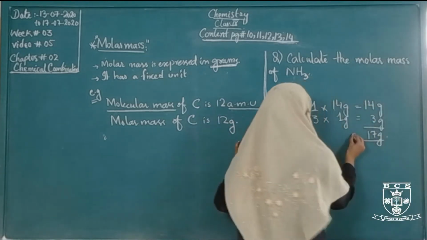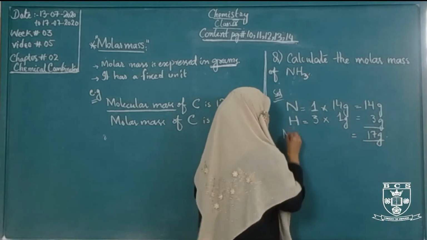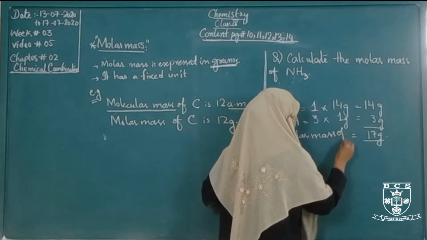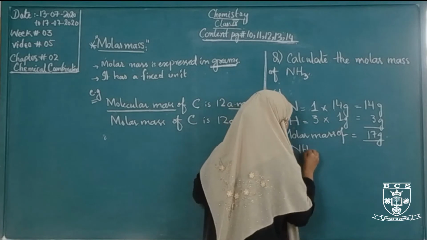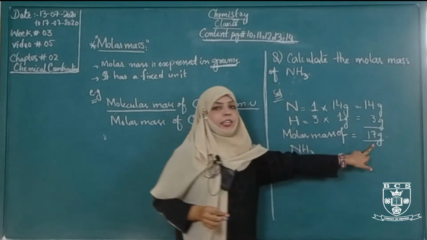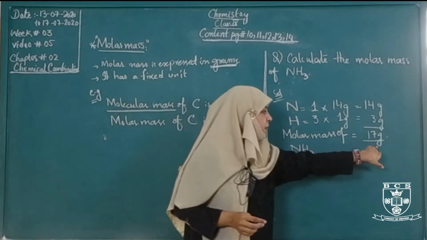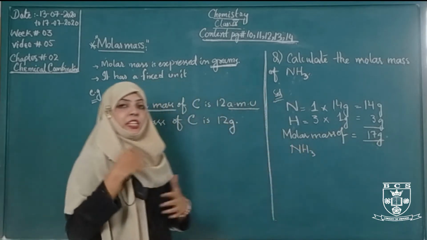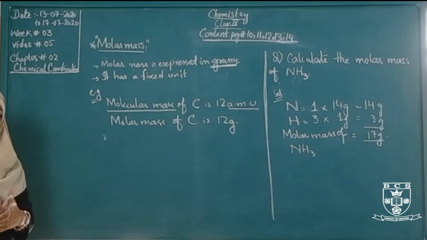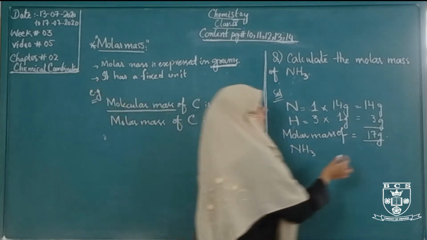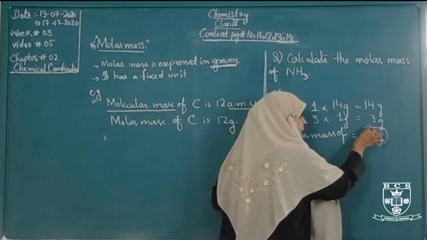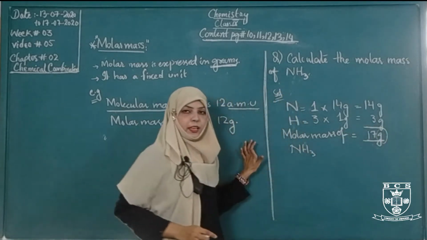So the molar mass of ammonia is 17 gram. The unit gram is fixed for the molar mass. Whenever we solve a molar mass question, we use this unit, gram. Gram is a fixed unit for the molar mass.